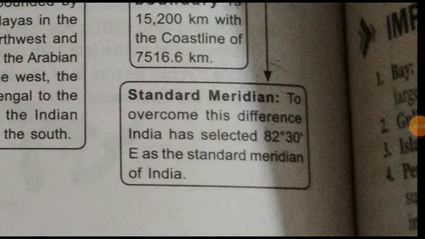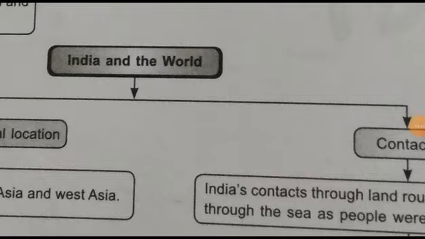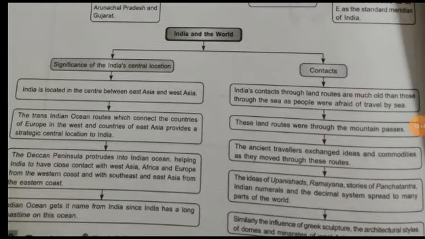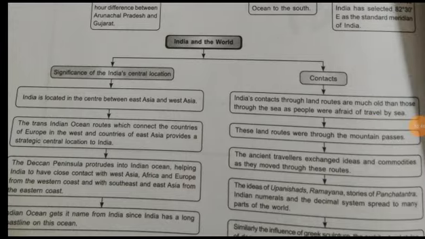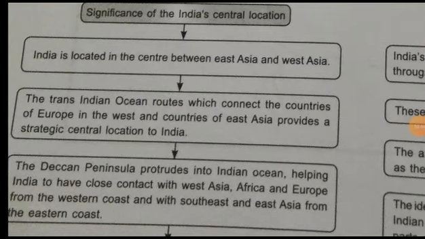Then come to India and the world. Significance of India's central location.